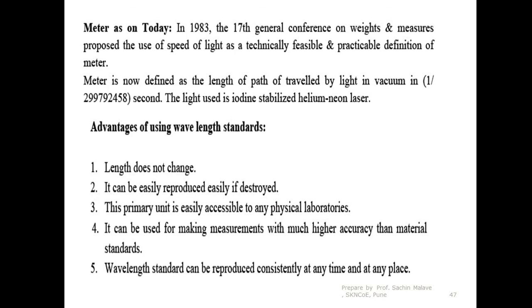Now, sometimes instead of defining the wavelength of light in terms of the krypton 86 isotope, it is defined differently. You can see the definition here. 1 meter is also defined as the length of the path traveled by light in vacuum in this particular time.